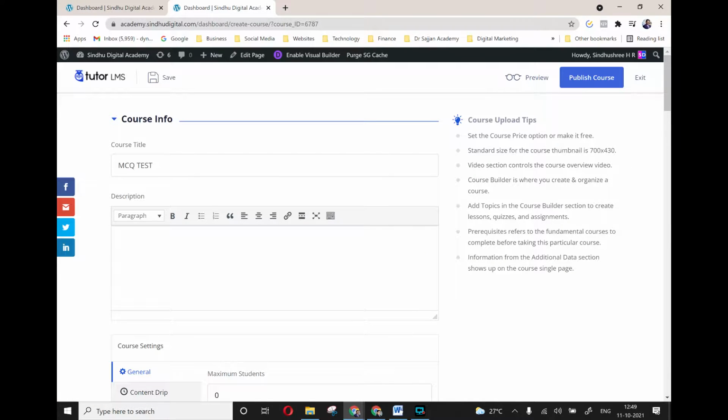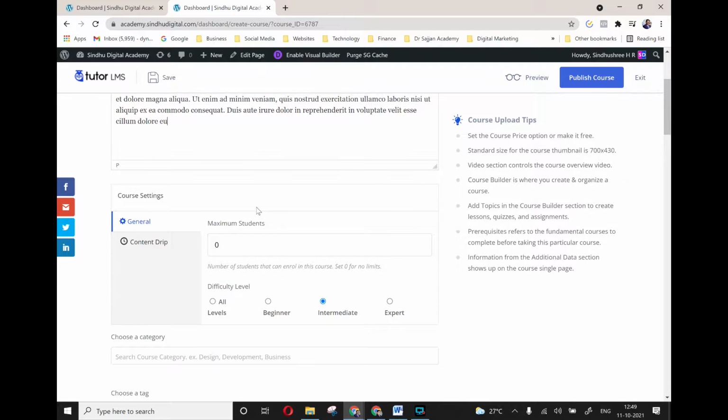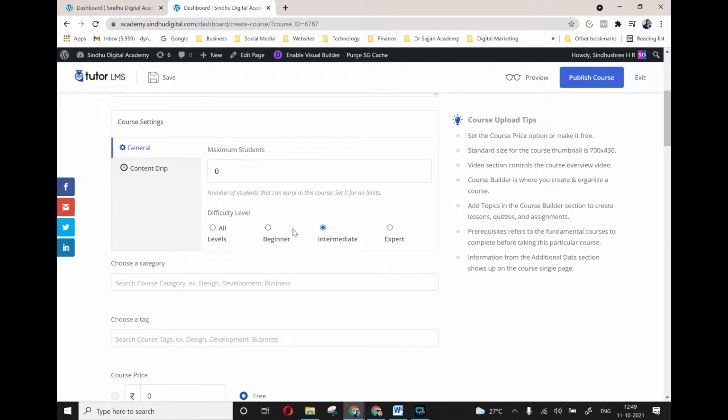Of course, you'll get the title of the MCQ, or you can just put some content. So let me put some dummy text, okay. You can allow what type of MCQ it is. Is it beginner, intermediate, or expert?